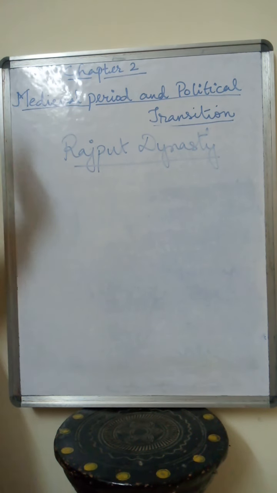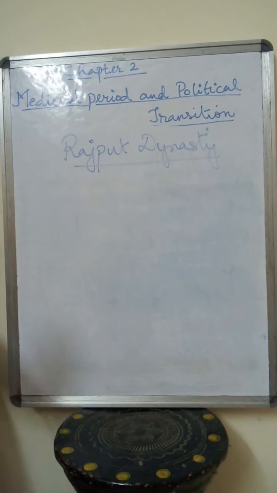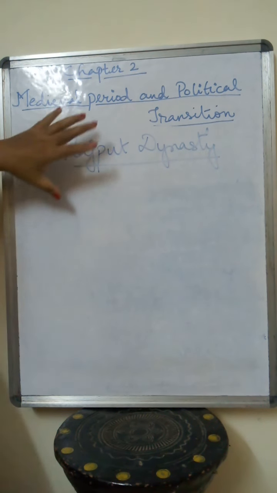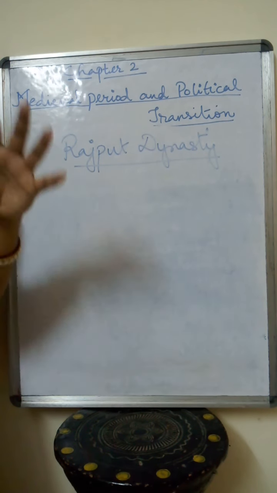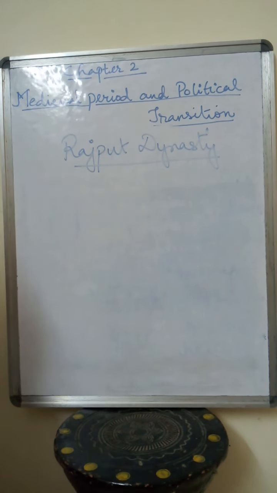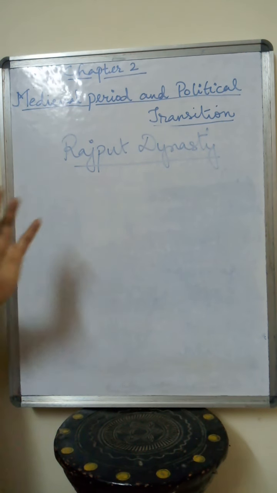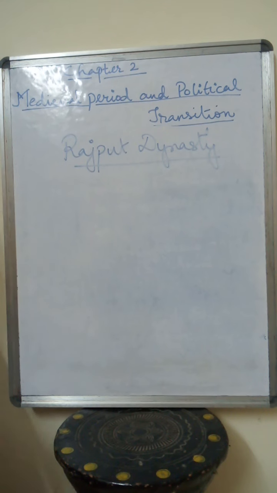But by the end of the 12th century, only Rajput kings like Prithviraj Chauhan, Jayachandra Gahadavala and Paramardideva Chandela were the most powerful kings left in northern India.